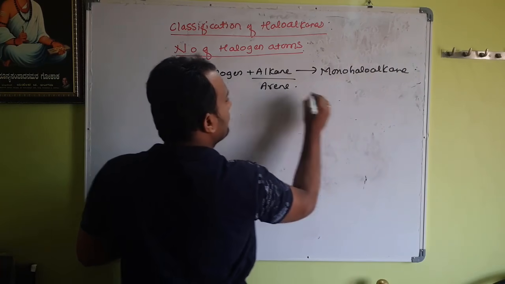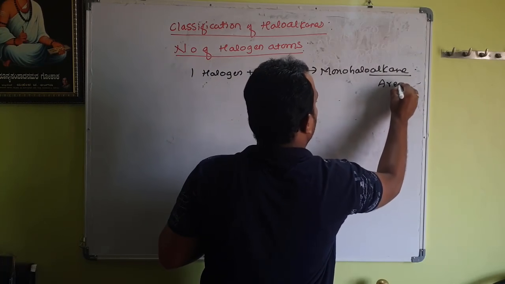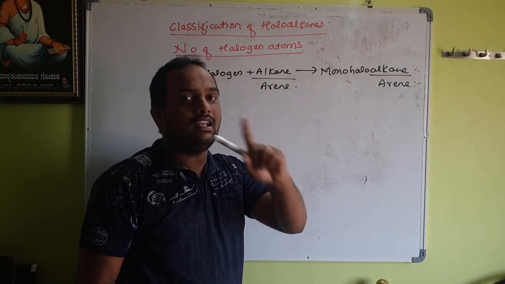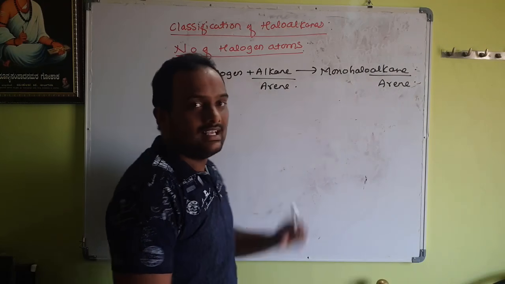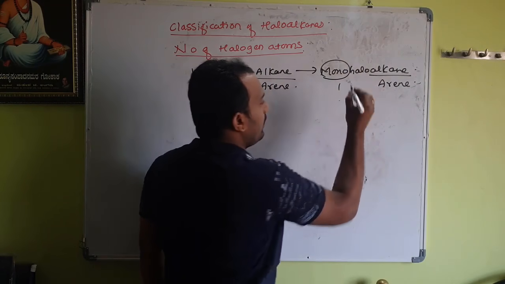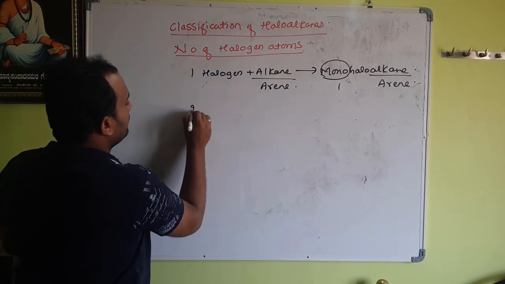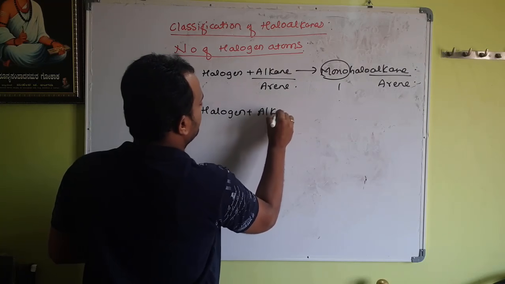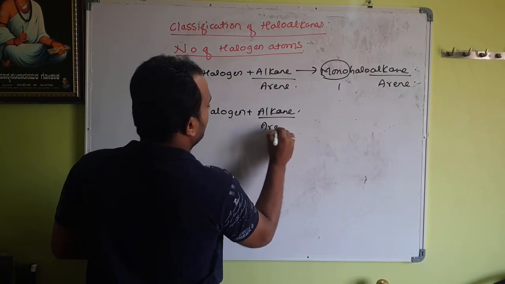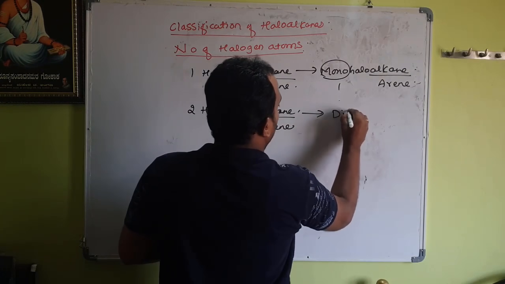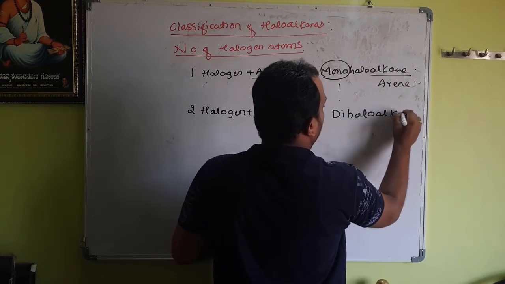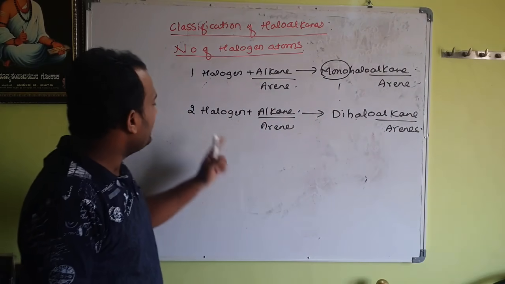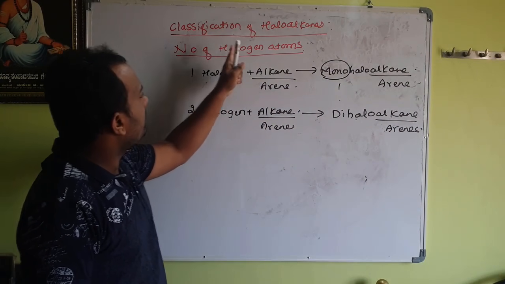Arenes means benzene. Then here also, instead of alkane you get arenes. Means which have one halogen in the alkane. Means one hydrogen is substituted by one halogen. Then we get monohaloalkanes. Here the word mono stands for one. Right? Then if we have two halogens mixed with alkane or even arene, then we get dihaloalkane, or arenes.